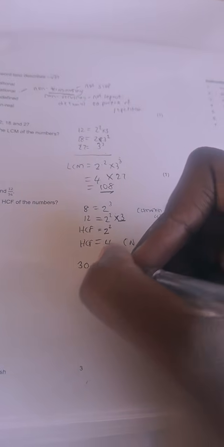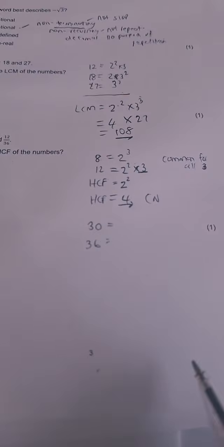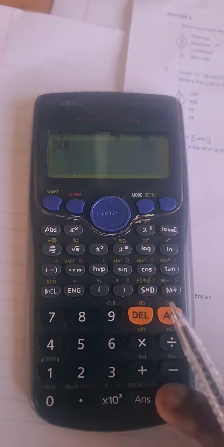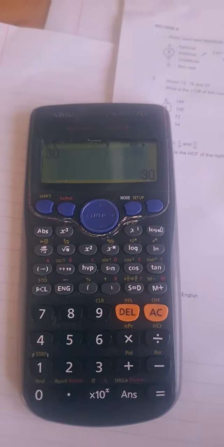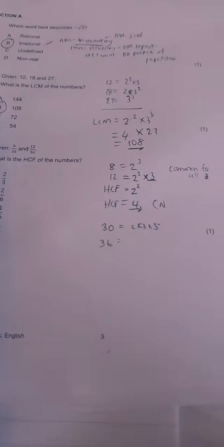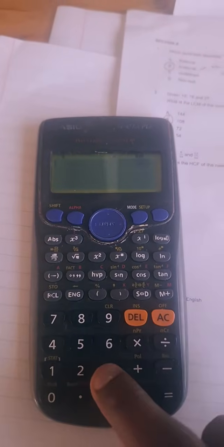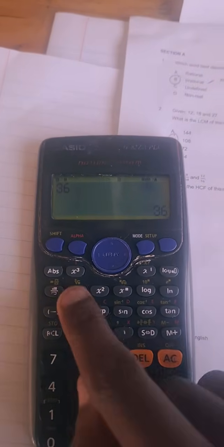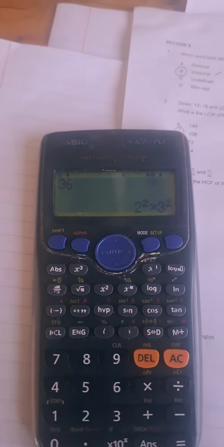30 and 36, we do the same thing. What are the prime factors of 30? We go to our calculator and press 30 equals, then press shift, then fact. We get 2 times 3 times 5. For 36, we press 36, equals, shift, fact, and we get 2 squared times 3 squared.